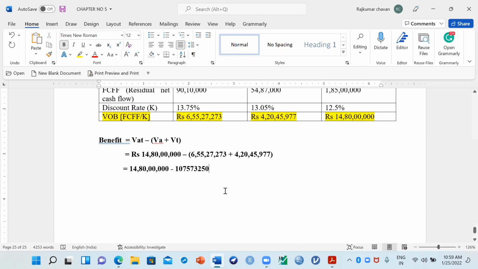107573250. Is it 1 crore somewhere? So 10 crores 75 lakhs 73,250. Correct. Then what is the value? Yes, just minus this one.